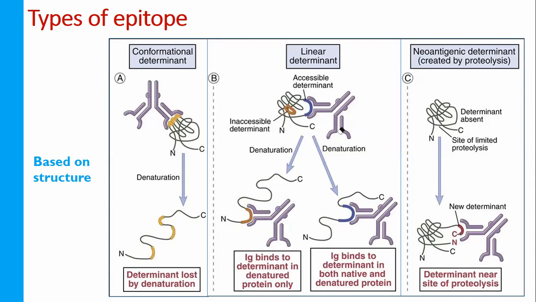Now, based upon the number of epitopes present, epitopes are of 2 types: one is univalent, the other is multivalent. Multivalent is again of 2 types: overlapping and non-overlapping. Based upon structure, there are 3 different types: conformational, linear, and neo-antigenic. For conformational, you have to give an example. For linear, you have to give an example, and you may go for drawing. You can write as well, as per your convenience. You have to justify, and I have to understand. That's all. Is that clear?